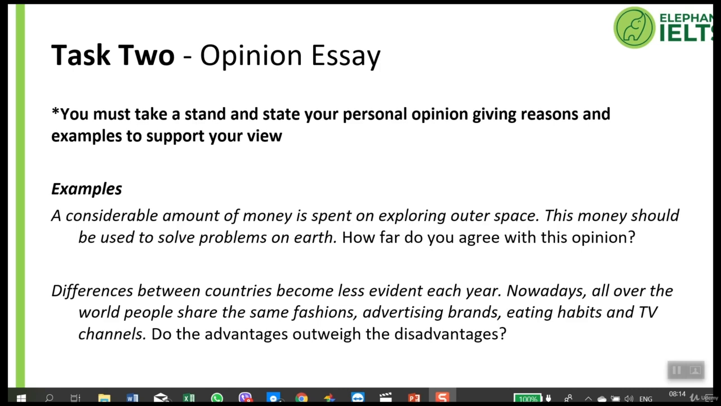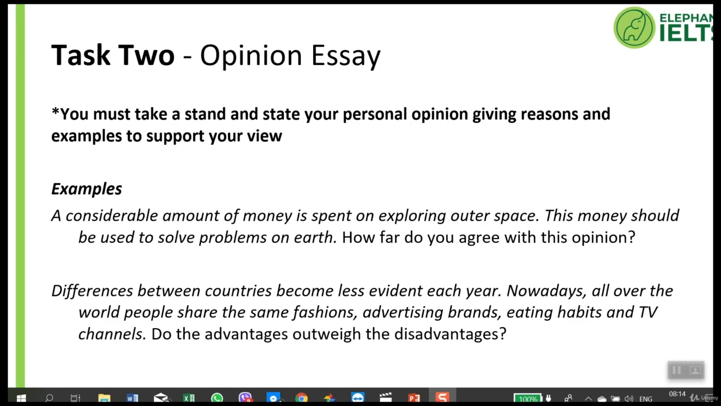The second question says, differences between countries become less evident each year. Nowadays, all over the world, people share the same fashions, advertising brands, eating habits, and TV channels. Do the advantages outweigh the disadvantages? So again, they're asking for our opinion.